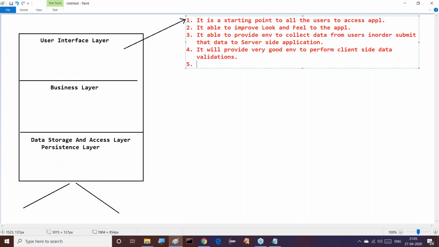This type of checking of the data at the client machine is called data validations at the client machine. That's why they are called client-side data validations. Not more than that.